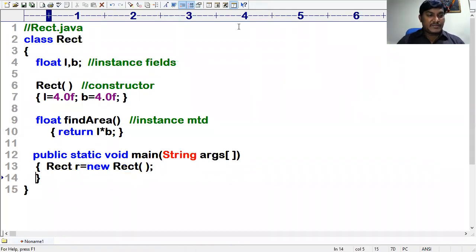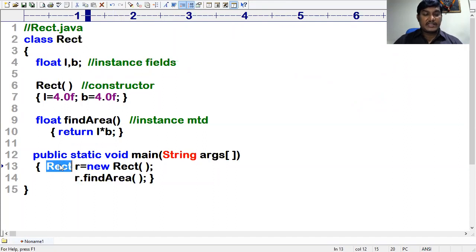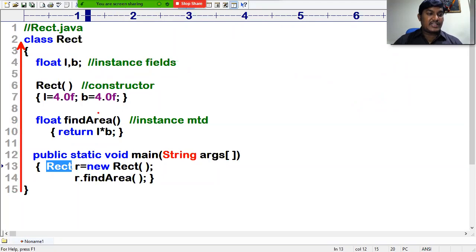Okay, fine, sir. But what about findArea? findArea is an instance method. Then how can I call the instance method findArea? Guys, pay a lot of attention. Sir, the findArea method is executing with respect to r. The type of r is Rectangle. Control jumps to the class Rectangle, searching for findArea. Yes, this is there.